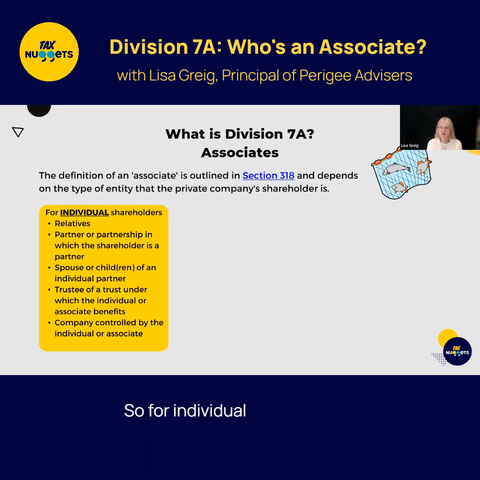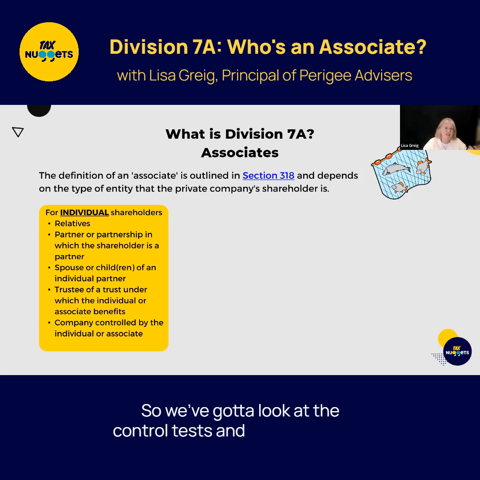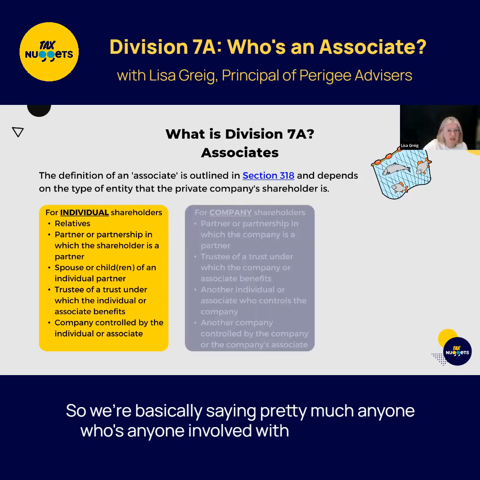So for individual shareholders, we've got relatives, partners, partners in partnerships, we've got spouses, we've got the kids, we've got the trustees of a trust, we've got a company controlled by the individual, so we've got all the control tests and things like that. So we're basically saying pretty much anyone who's involved with the individual.